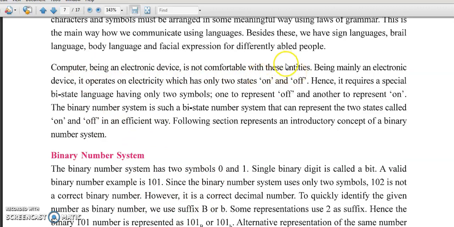So the computer, being an electronic device, is not compatible with these entities. A computer cannot understand these entities. What is a 9, what is an 11, what is a 15. Being mainly an electronic device, it operates on electricity which has only two states, on and off. Hence it requires a special bi-state language having only two symbols, one to represent off and another to represent on. The binary number system is such a bi-state number system that can represent two states called on and off in an efficient way. The following section represents an introductory concept of the binary number system.